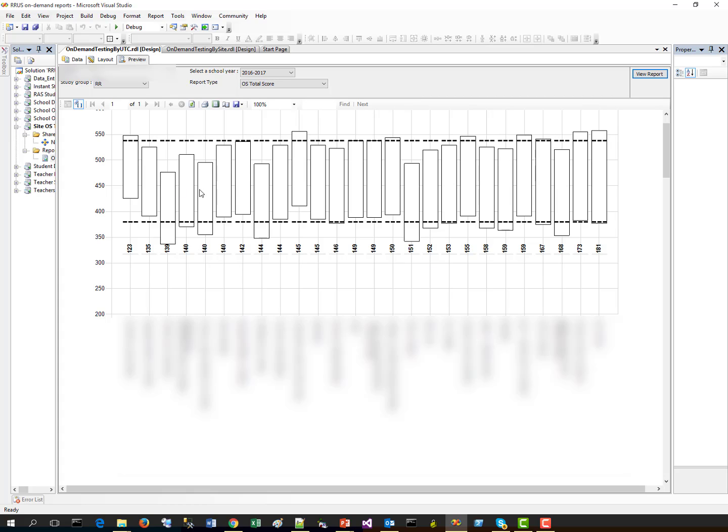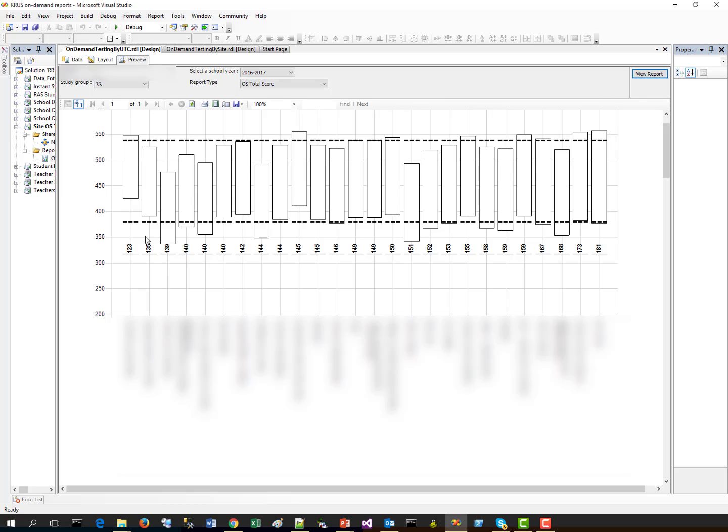You'll notice there is one bar for each site in your university. The bottom of the bar represents the average fall total score for your sites, and the top of each bar represents the average year-end total score for each site. The amount of growth that they made is this black number just below each bar. So that is how tall the bar is. The bars are ordered from left to right, from the least amount of growth to the most amount of growth. And the names of the sites are located down here at the bottom. They're blurred out for this video just to protect the names of the sites.